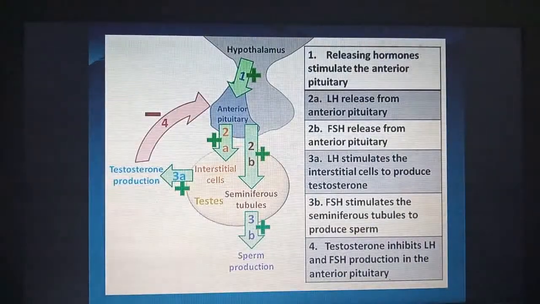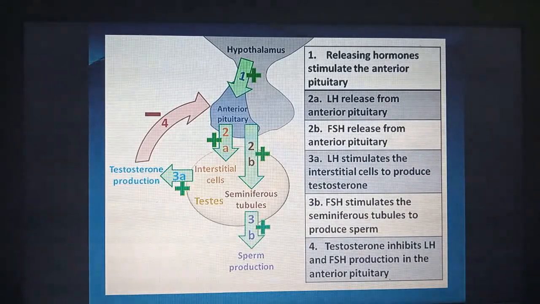Here is another good view of hormonal feedback and hormonal control in the male reproductive system, with description and steps numbered in this figure. Number 1, releasing hormones stimulate the anterior pituitary. Then LH releases from the anterior pituitary. Then FSH releases from the anterior pituitary. LH stimulates the interstitial cells to produce testosterone, and FSH stimulates the seminiferous tubules to produce sperms.